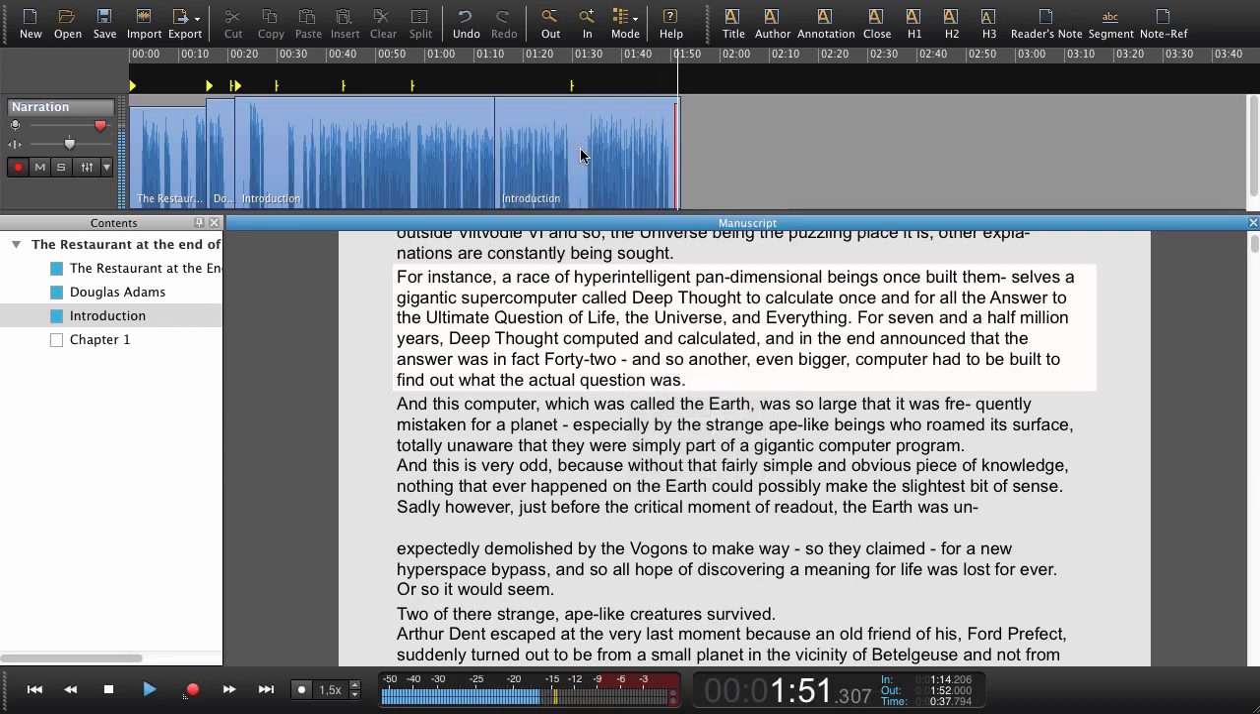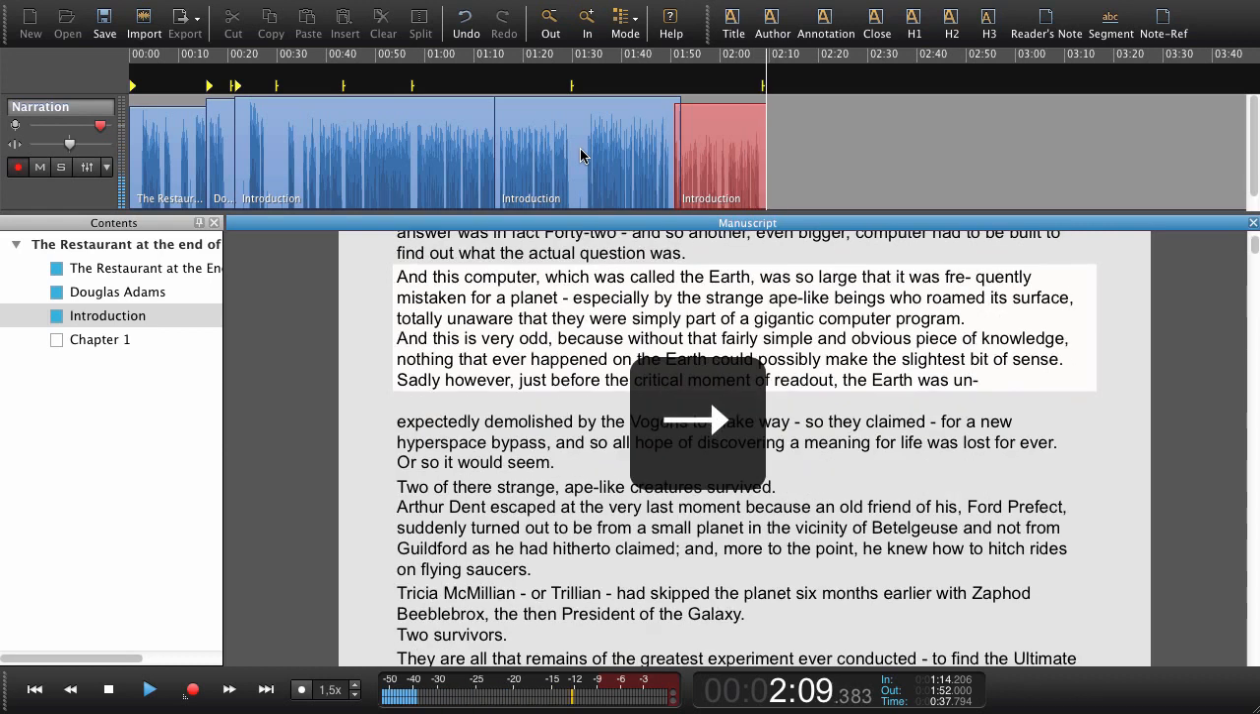For 7.5 million years, Deep Thought computed and calculated, and in the end announced that the answer was in fact 42. And so another, even bigger computer had to be built to find out what the actual question was. And this computer, which was called the Earth, was so large that it was frequently mistaken for a planet.